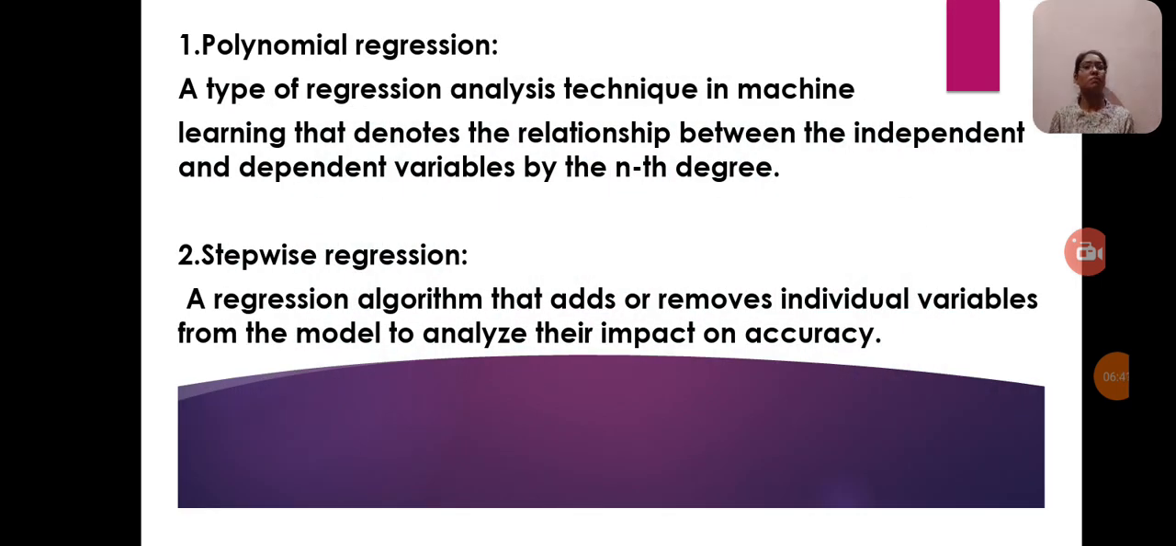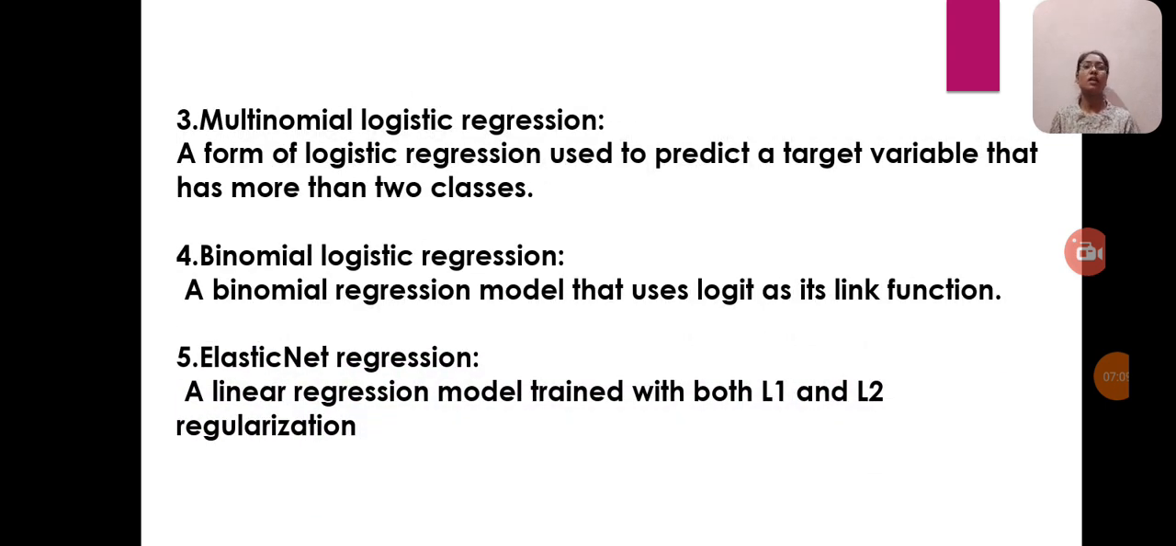The first one is polynomial regression, a type of regression analysis technique in machine learning that denotes the relationship between the independent and dependent variables by the nth degree. The second one is stepwise regression, a regression algorithm that adds or removes individual variables from the model to analyze their impact on accuracy. And the third one is multinomial logistic regression, a form of logistic regression used to predict a target variable that has more than two classes.